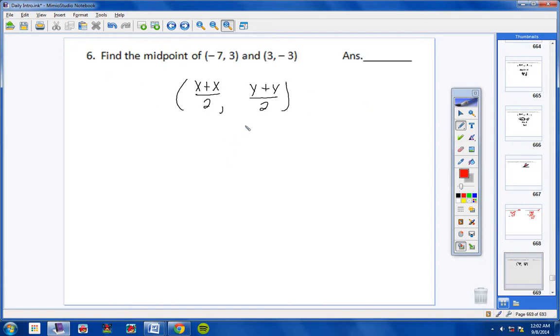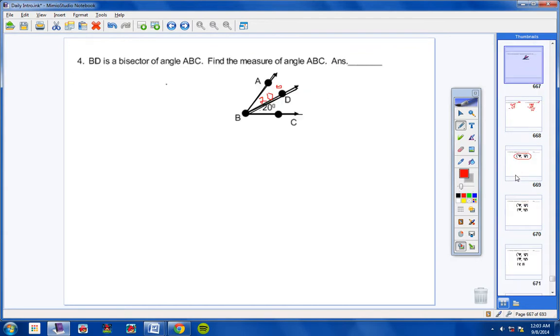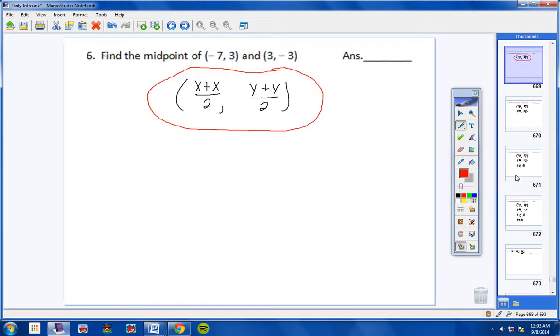Okay? All right, find the midpoint. A lot of you missed this one. There was no need to miss this if you just memorized the formula. Some of you didn't. That's really sad. All you had to do was memorize this formula: x plus x divided by 2, y plus y divided by 2. If you missed this one, take good notes on it. Find your mistake and see what you did wrong. Hopefully, on all these problems, you're finding your mistakes and seeing what you did wrong. So with that in mind, here we go.